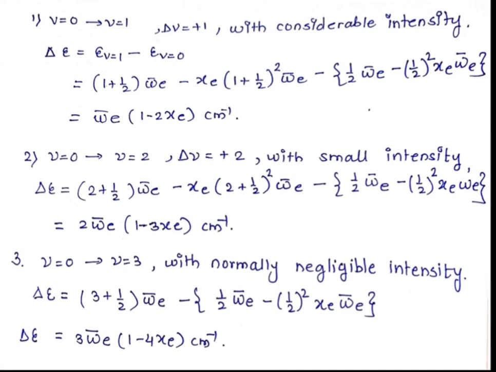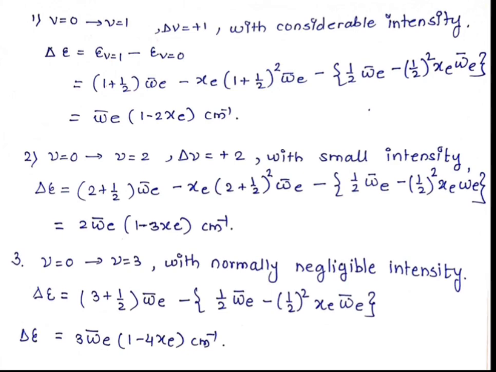So delta E is equal to V plus half omega bar E minus V minus half omega bar E minus half Xc omega bar E. After calculating this, we will get the equation thrice omega bar E in bracket 1 minus 4 Xc per centimeter. This way we can calculate the change in energies for the first transition, second transition and the third transition.